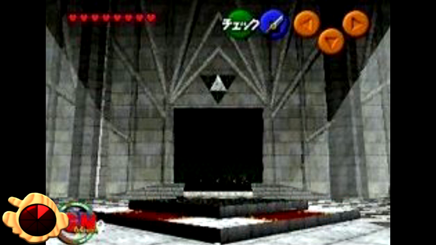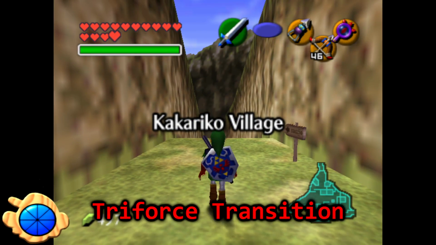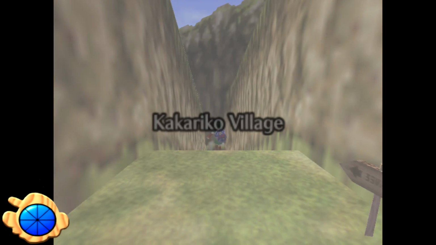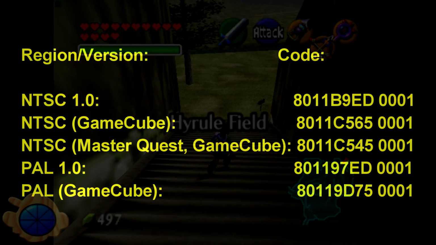Upside down Triforce in the Temple of Time. In pre-release screenshots, there's an upside down Triforce above the Door of Time. I honestly have no idea what sort of significance this has, so I guess it was just something they were doing. Triforce transition. There's an unused warp transition that shows the Triforce flying onto the screen, which can be activated with a GameShark code.